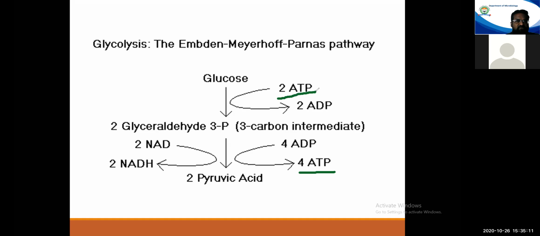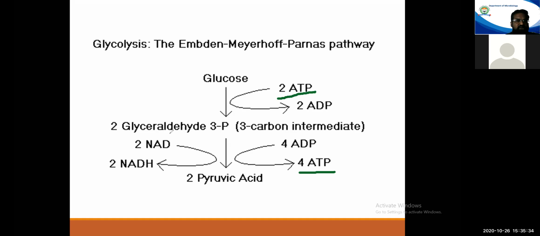So net generation, how would you calculate? The ATPs produced minus the ATPs consumed during the pathway. So 4 minus 2, the resultant net ATP generation in this EMP pathway is only 2 ATP molecules. And apart from that, this pathway will also generate the reducing power for the cell.